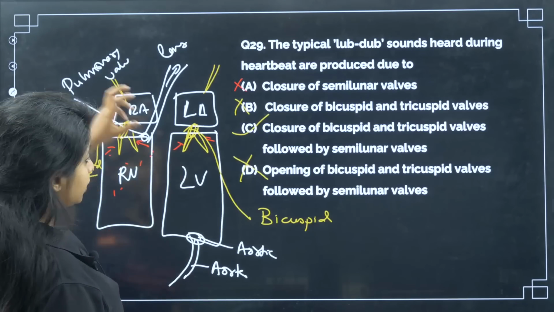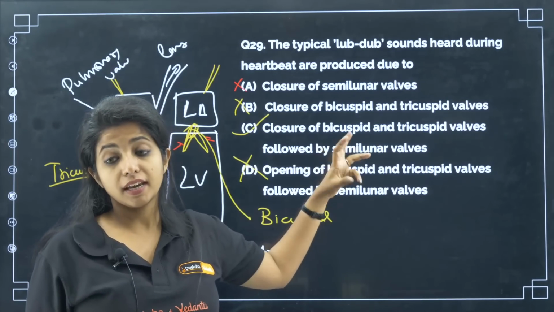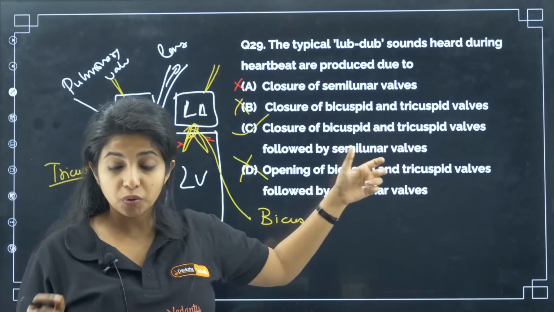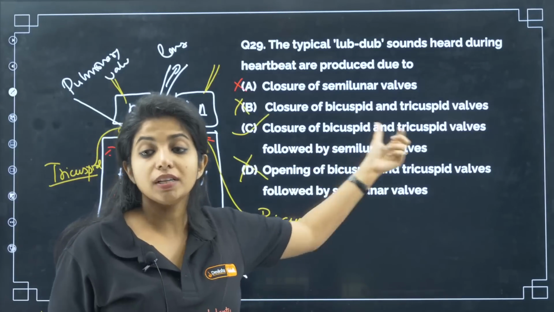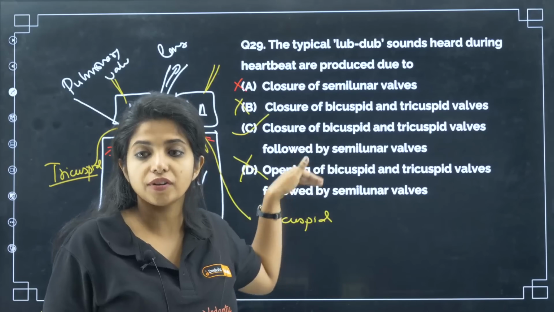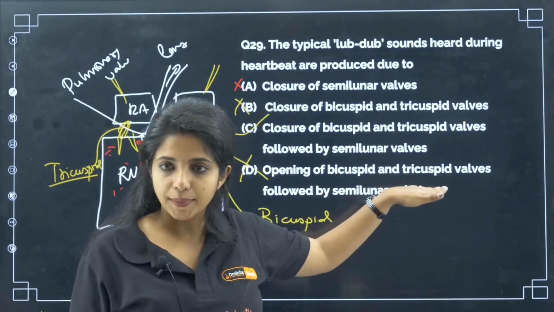Now the question again, to confuse you guys, they might say semilunar valves followed by this. You should be knowing what the term followed means. So this happens, followed by this, means after this, this will be happening. The second part will be happening.